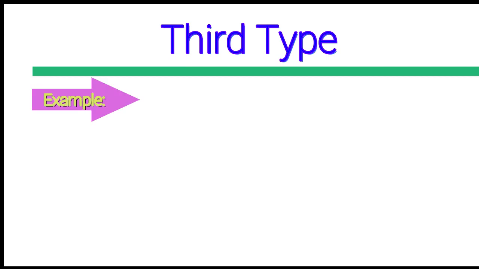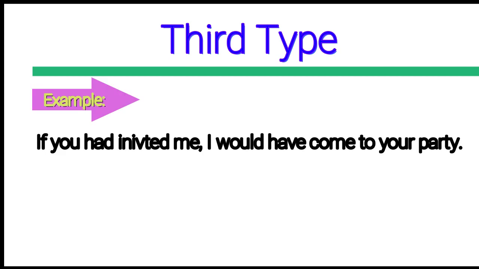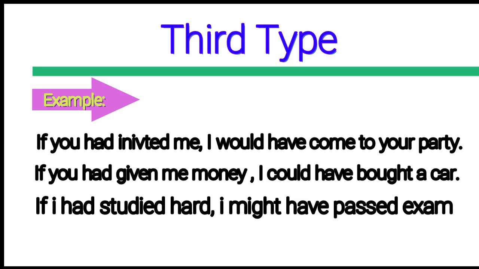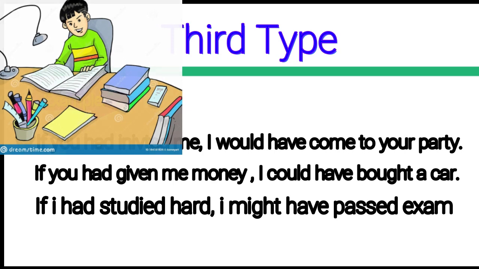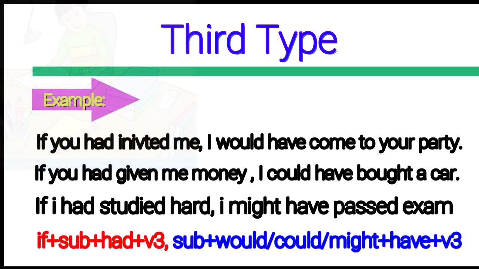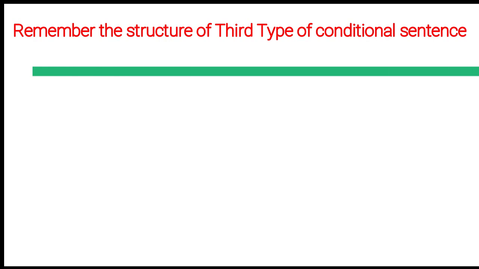Look at the example. If you had invited me, I would have come to your party. Look at the verbs, had plus verb 3. Second, if you had given me money, I could have bought a car. And the third one, if I had studied hard, I might have passed exam. And this is the structure. Remember the structure of third type of conditional sentence.